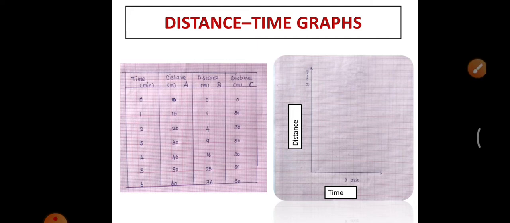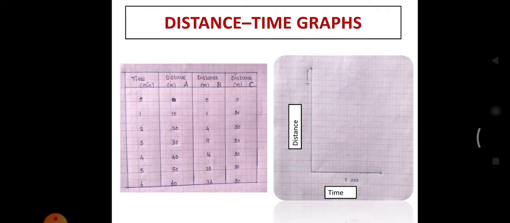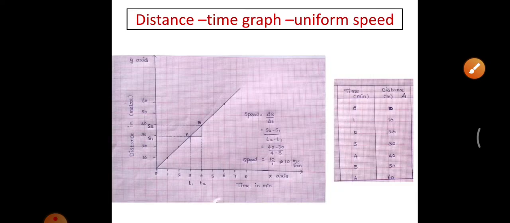The next topic is the distance time graph. You have to plot a distance time graph for the given reading. You have to take your graph sheet, and the time is represented along the x-axis and the distance is represented along the y-axis. There are three types of distance time graph.